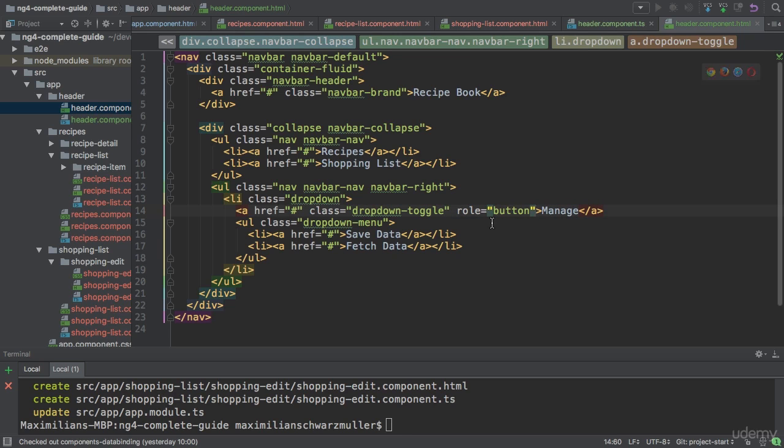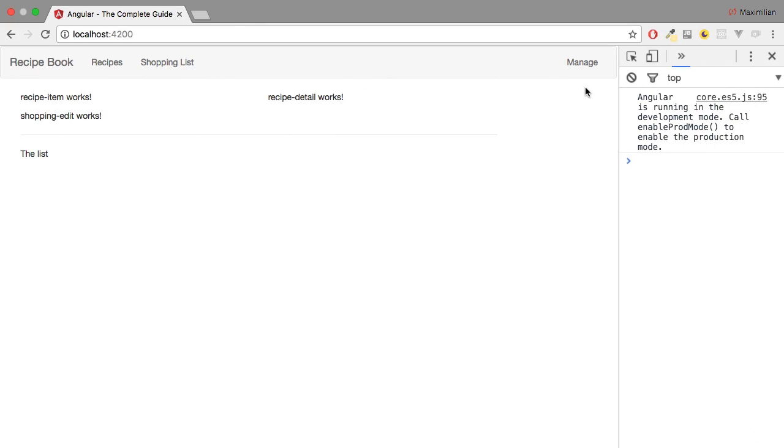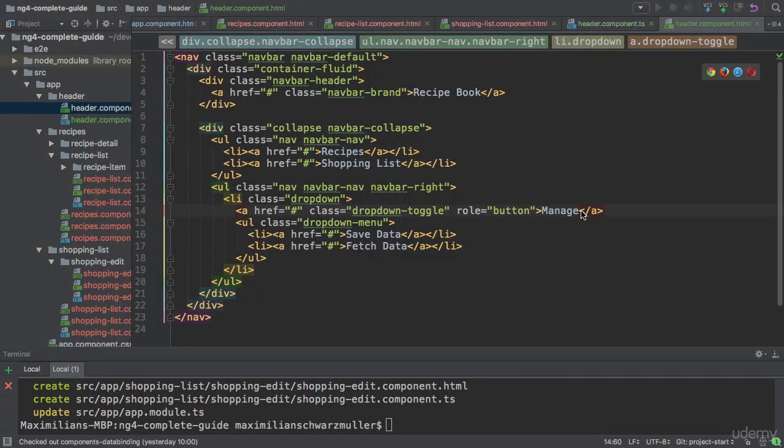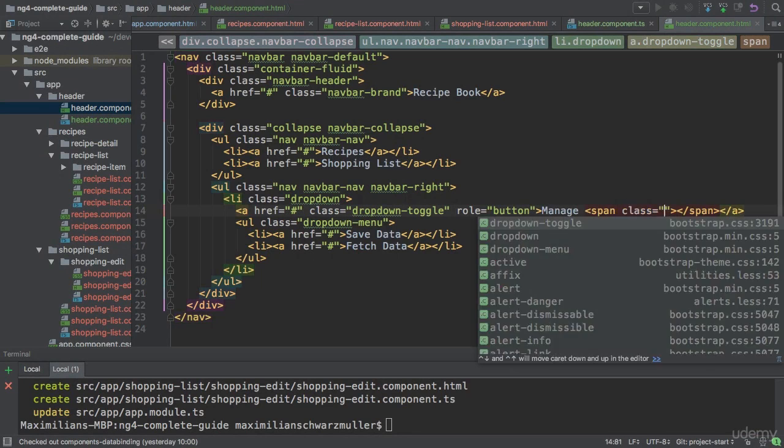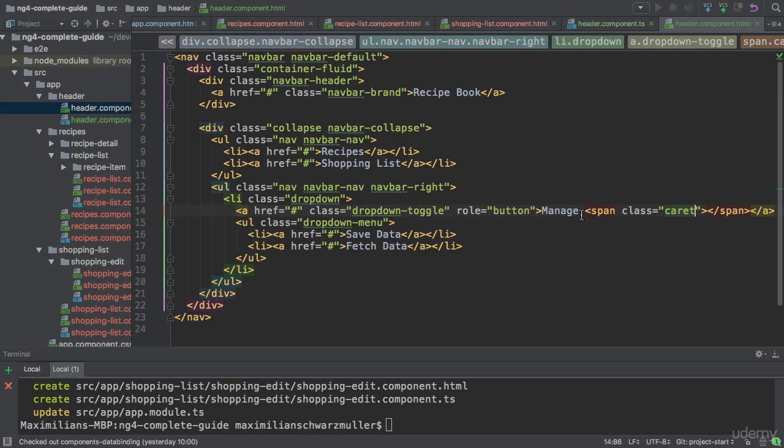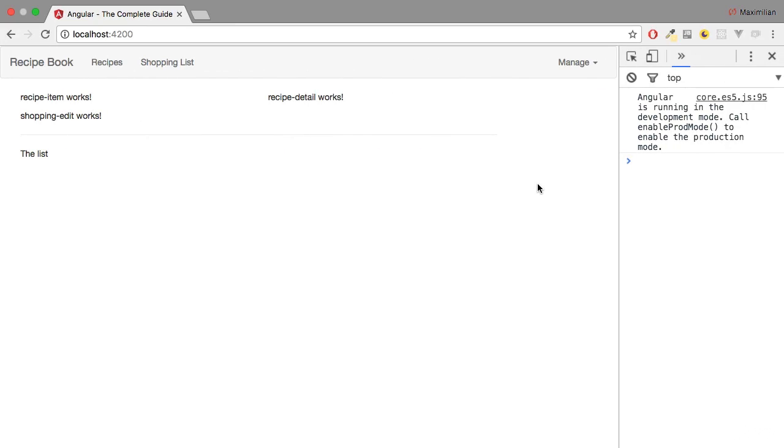And with this, now if we save this, we see the dropdown. It would be nice to have a little arrow next to it, indicating that it is a dropdown. So next to Manage, I'll add a span with a class of caret, which will give us this arrow pointing to the bottom, this arrow here. And now we get a dropdown. It won't work if we click it, because we haven't added any code which would open the dropdown. We will do this after the directives section though. So the header is now working. With that, let's move on and let's work on our recipes section.